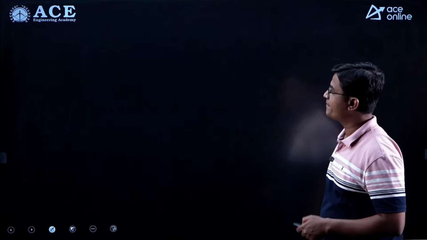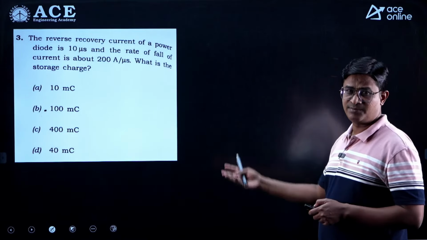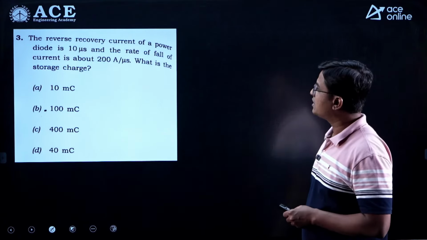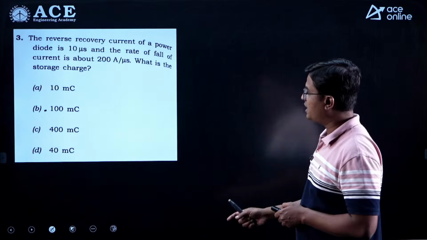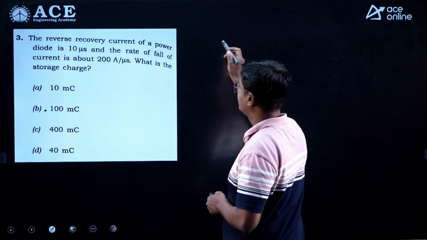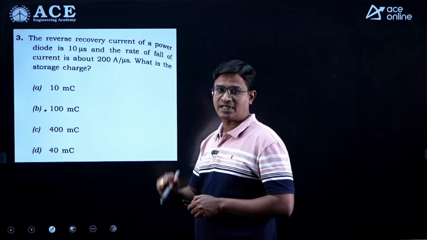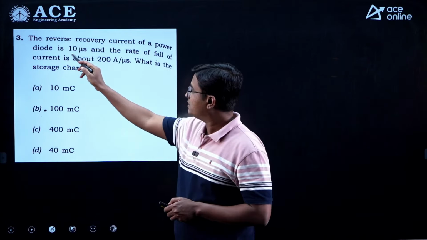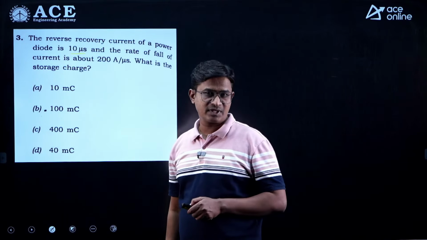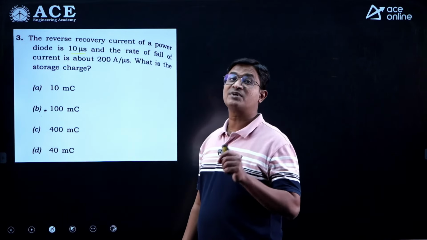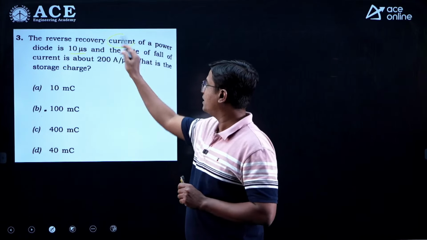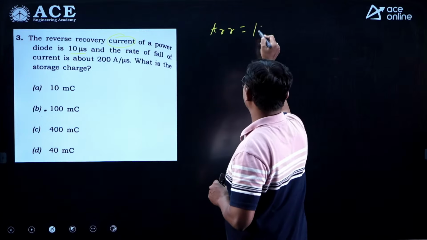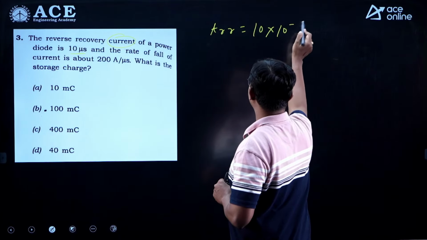Alright. Next, the simple question, this type of questions we already discussed during our classroom sessions. The reverse recovery current of a power diode is 10 microsecond, means here he has given, again there is a mistake. Check here, the reverse recovery current he has given and here the 10 microsecond. So microsecond means that should be the reverse recovery time, not the current, alright. So here TRR is equal to 10 microsecond, 10 into 10 to the power minus 6.